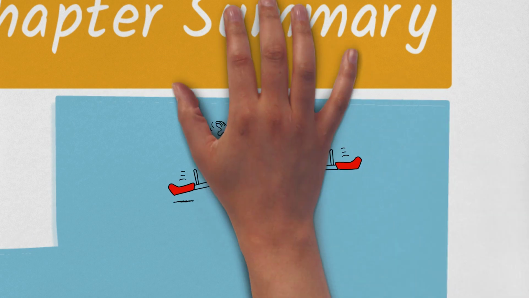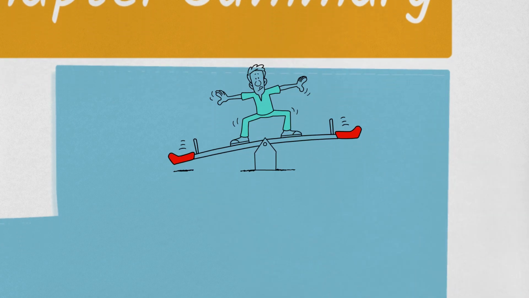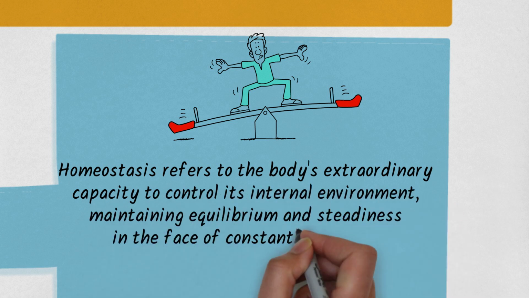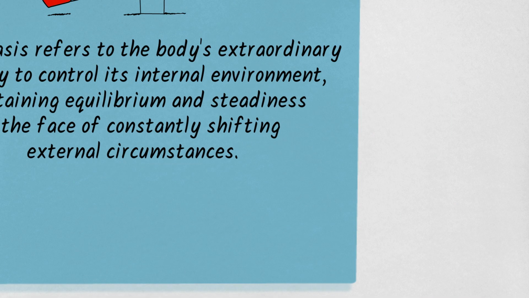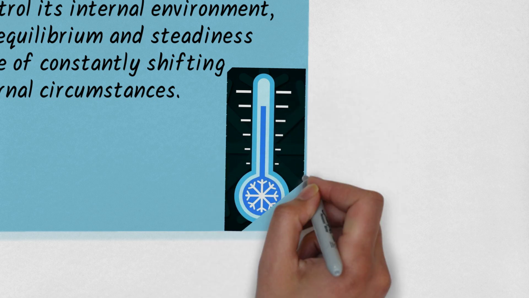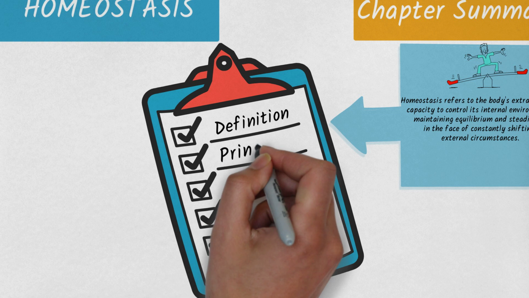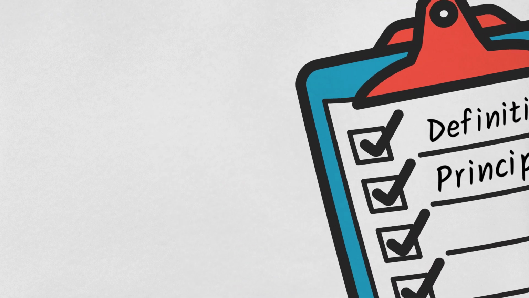Homeostasis refers to the body's extraordinary capacity to control its internal environment, maintaining equilibrium and steadiness in the face of constantly shifting external circumstances. Imagine it like a biological thermostat, always working to keep things just right so that cells and organs may perform as best they can.